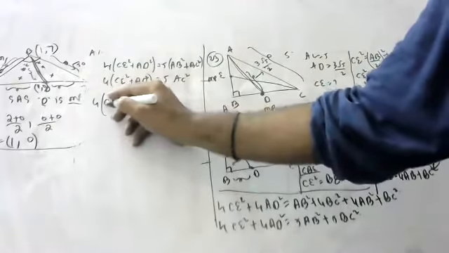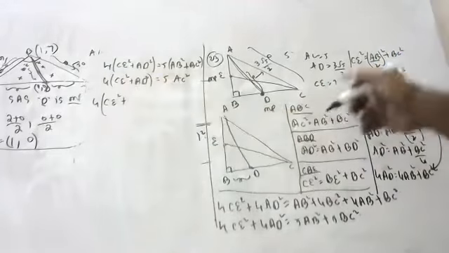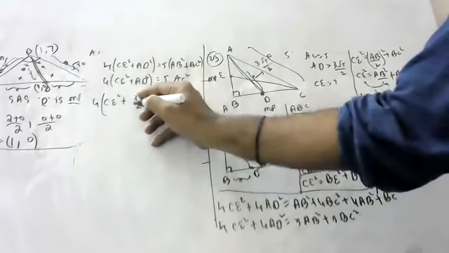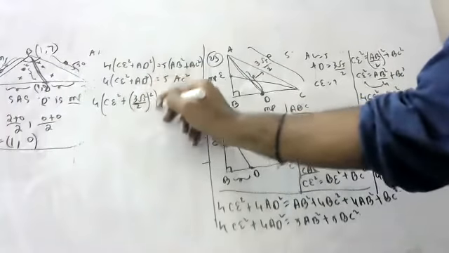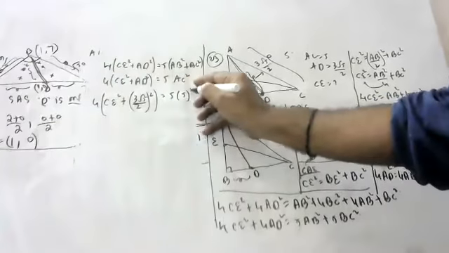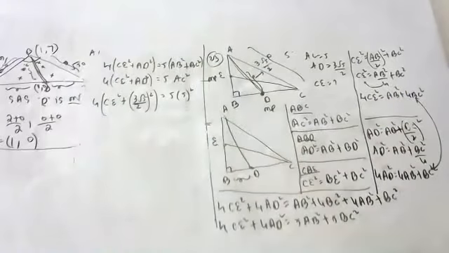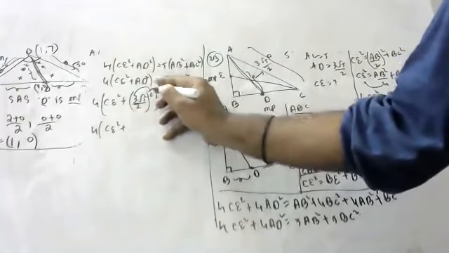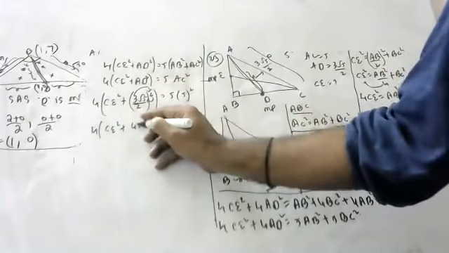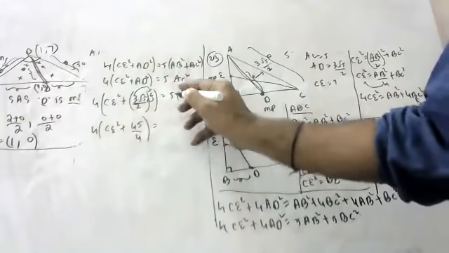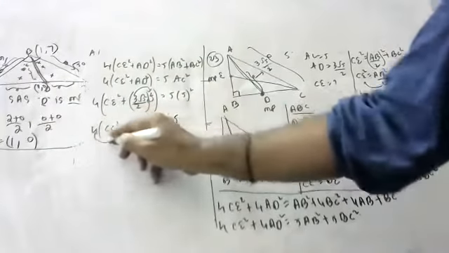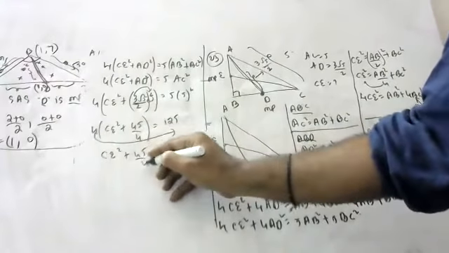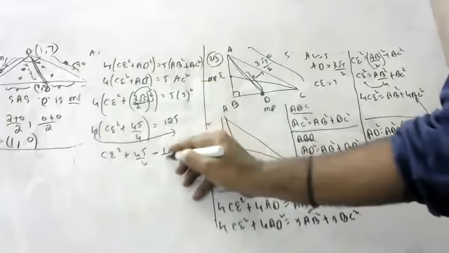Now you can find CE. CE you want, children. What is AD given, children? AD given is 3 root 5 by 2. Children, are you able to hear me? Yes, sir. I thought all of you learned. Okay, children. So 4 CE square plus 3 3s are 9, 9 5s are 45, 45 by 4 is equal to 125. This 4 you bring here, children. CE square plus 45 by 4 is equal to 125 by 4.